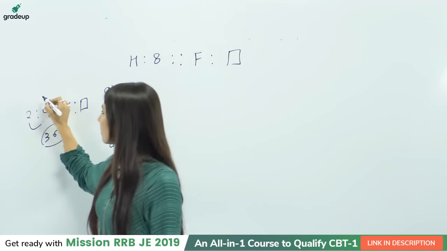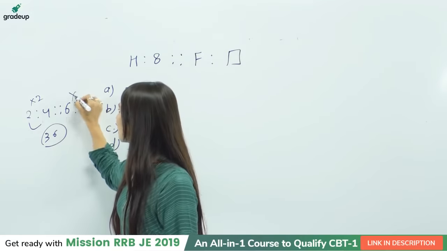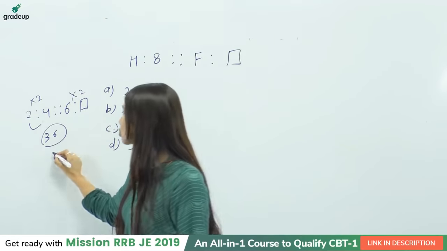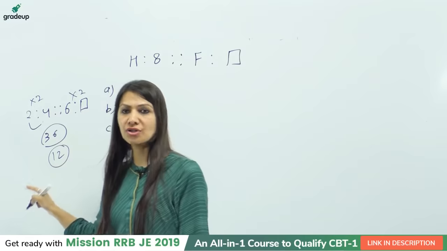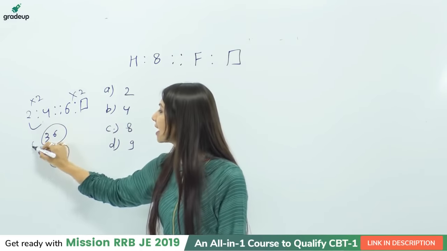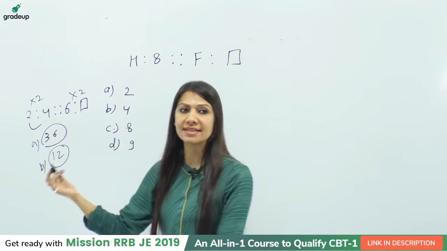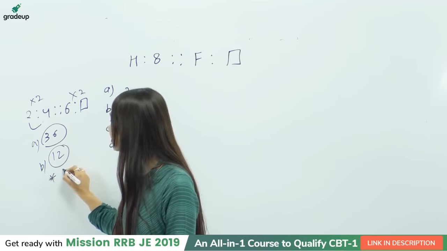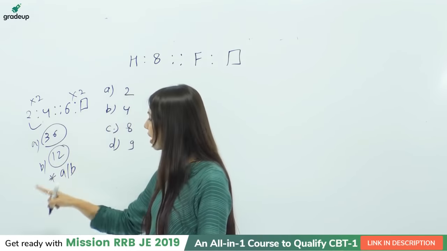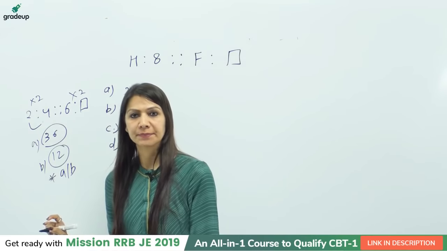In any case, for example, somebody is saying it is just the multiplication by 2, right? So just multiply by 2 over here, 6 into 2 will give you 12 and it is again in your options. So that answer is also correct. So people who are selecting option A as 36 are correct, B is again correct, but how will the answer key give the exact answer? The answer key will be A/B. That means whoever has selected A is also correct, B is also correct.